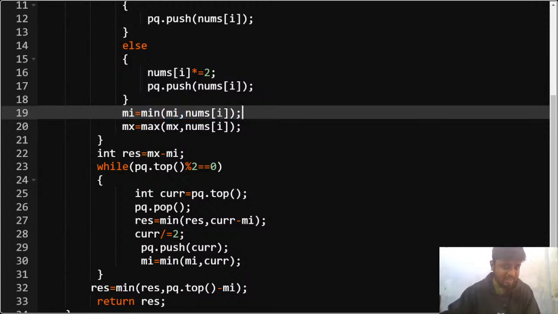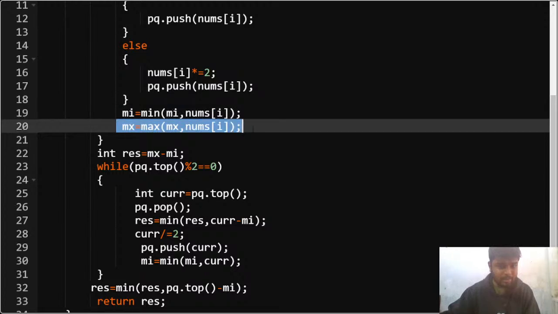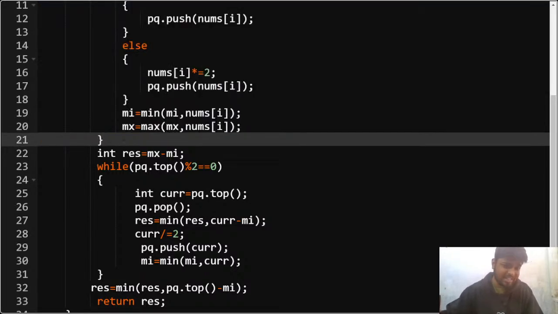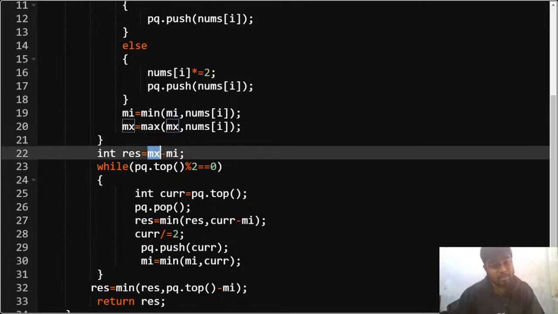Okay, so I'll check the minimum. I'll keep the minimum. I'll keep the maximum. So after this loop is over, all the elements are inserted in the priority queue, and I know what is the maximum element currently and what is the minimum element. So in the result, I'll store it.